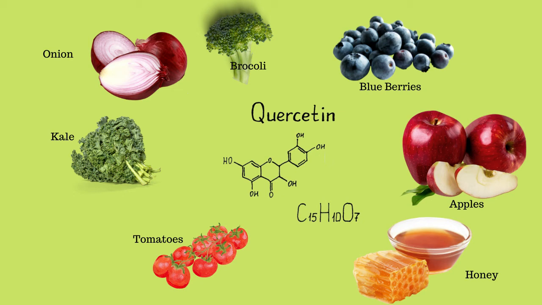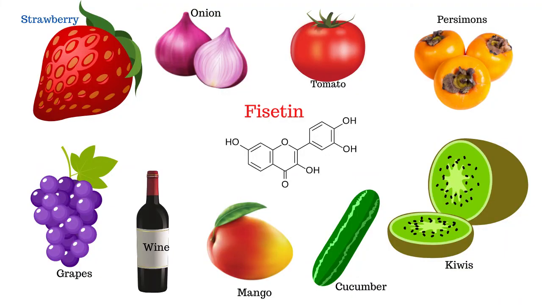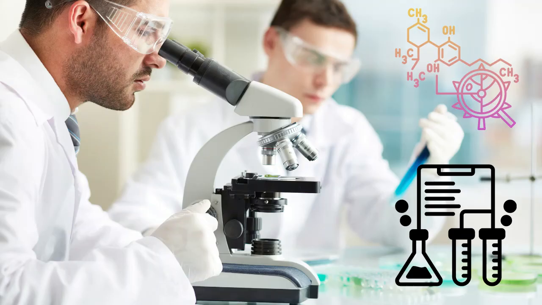Fisetin is a flavonol belonging to a flavonoid widely distributed in fruits and vegetables, such as strawberries, apples, grapes, and cucumbers. It exhibits various activities, including neurotrophic, antioxidant, anti-inflammatory, and anti-angiogenic effects.